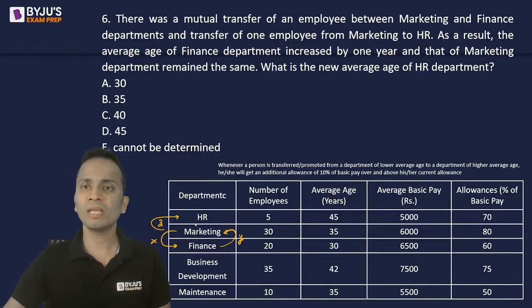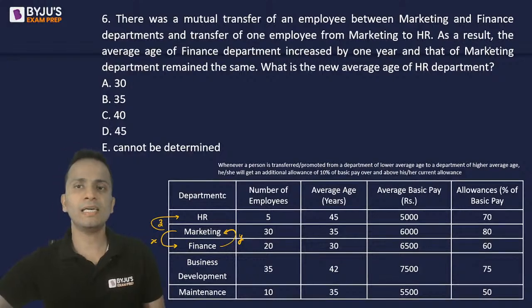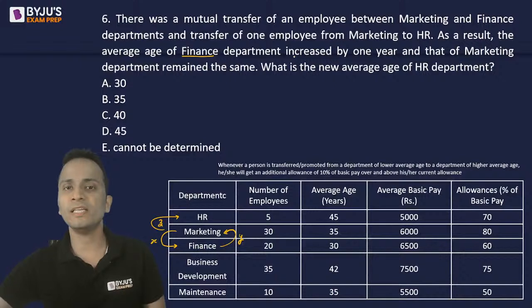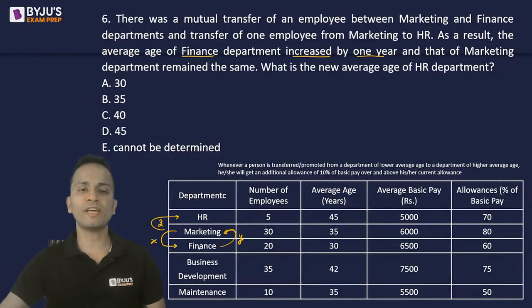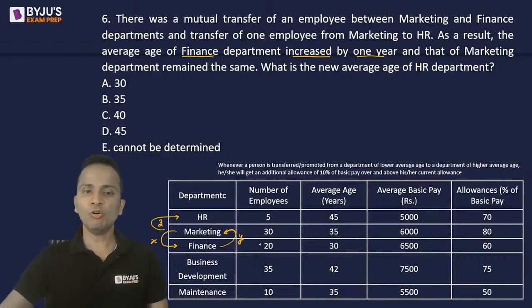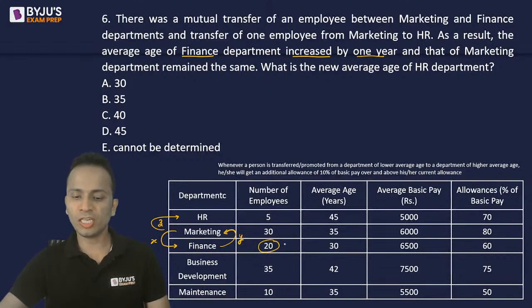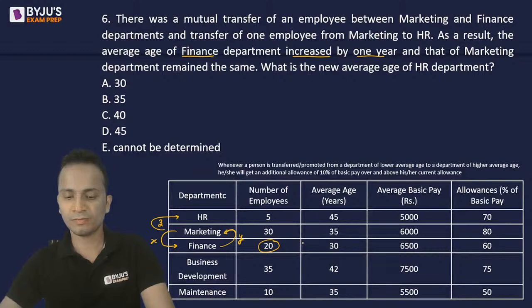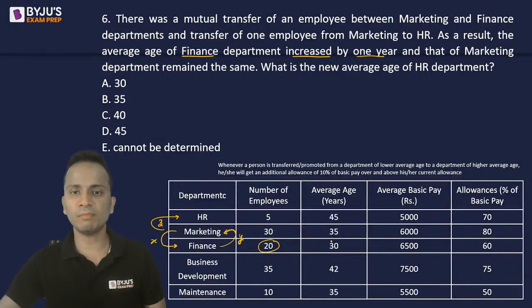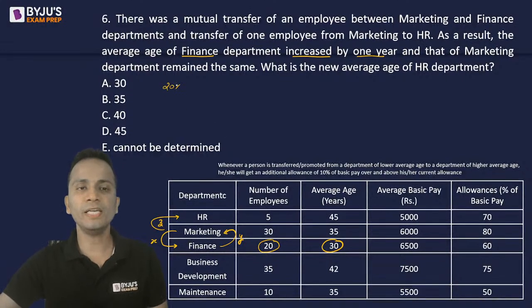Now they are saying that after doing this, the average age of the finance department is increased by 1 year. So let's talk about the finance department. Originally the sum was the number of employees, 20, multiplied by 30. So 20 into 30 was the original sum.